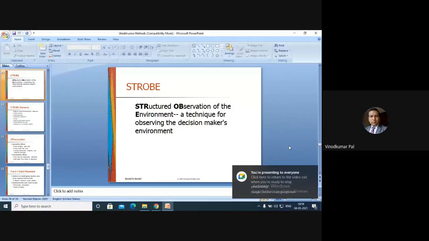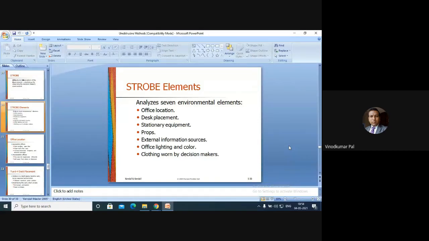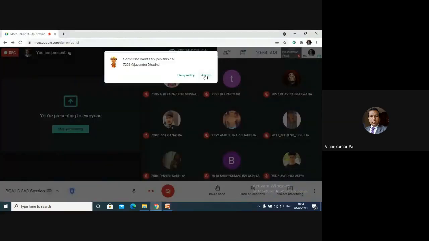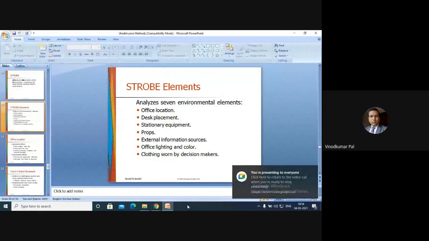Now, what are the elements of STROBE? We have to analyze seven environmental elements. First, we have to check the office location. We have to check each and every environment element, thinking that we have to build an information system for them.